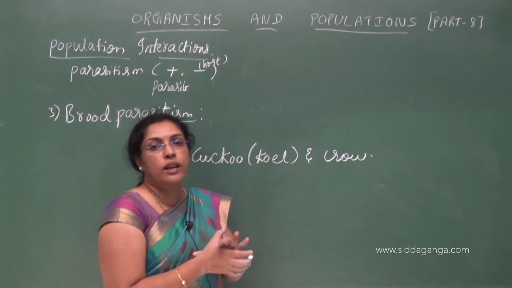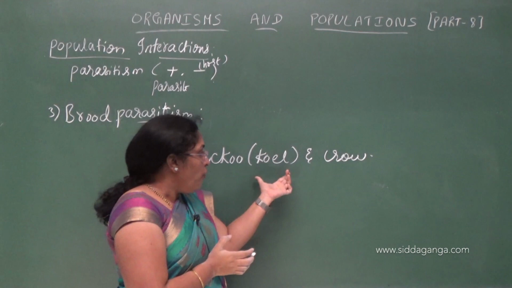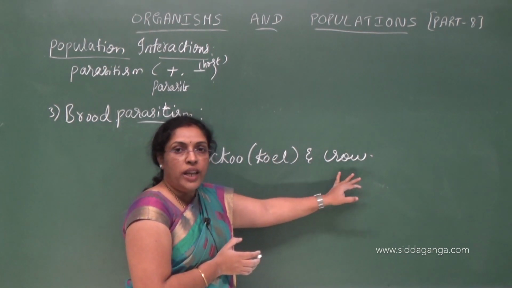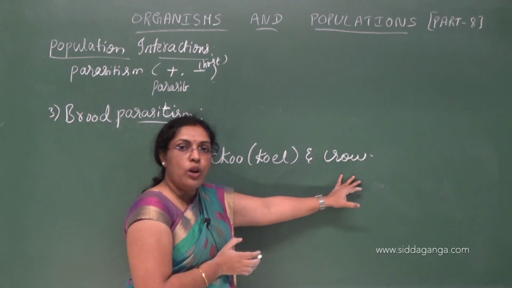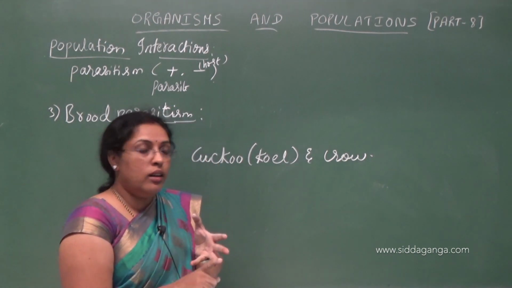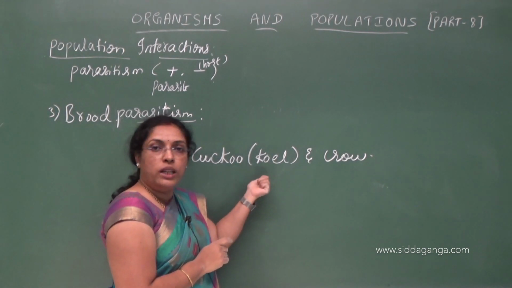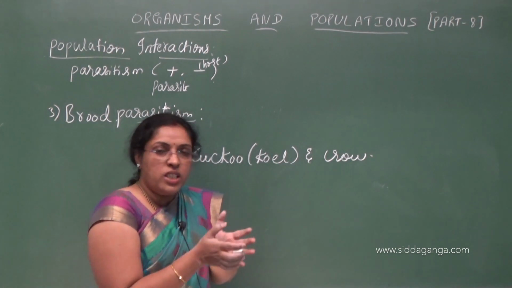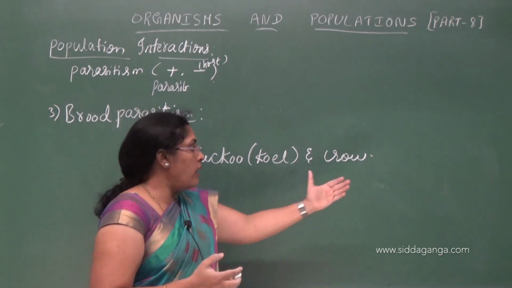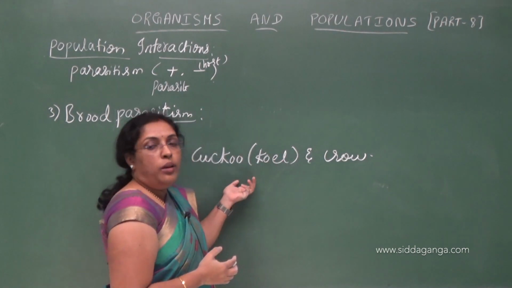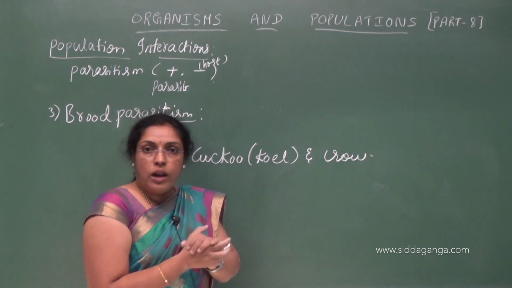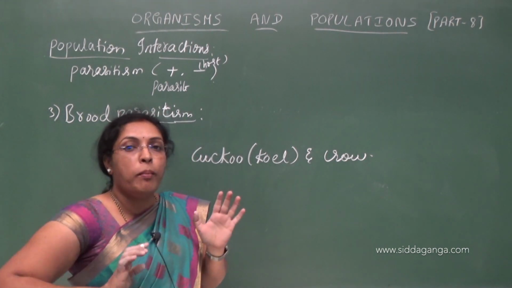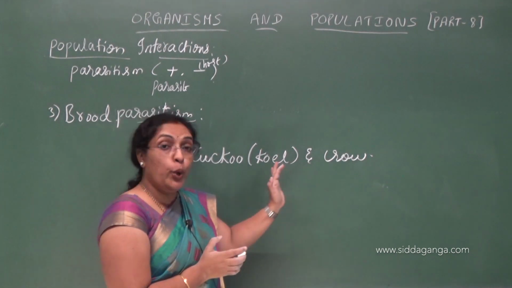They are identical. So if any changes occur in the eggs of the crow, either in shape or color, the same changes have to occur in the eggs of the cuckoo. Whatever changes happen in the crow's eggs during evolution, the same changes have to happen in the cuckoo's eggs. Otherwise the crow will identify and differentiate: this is not my egg, and it will not incubate.